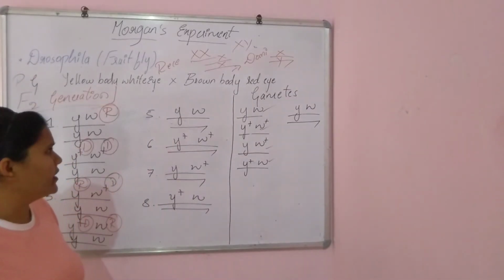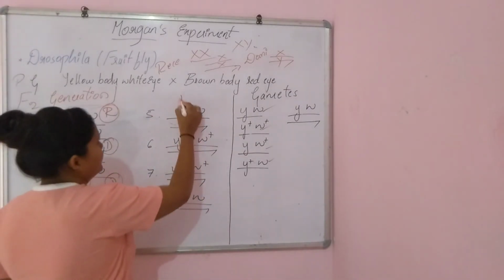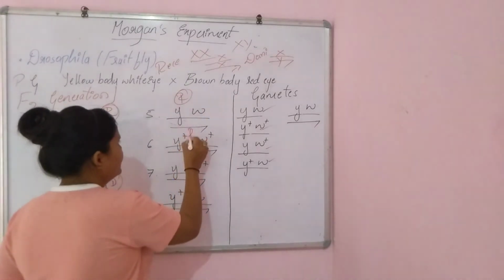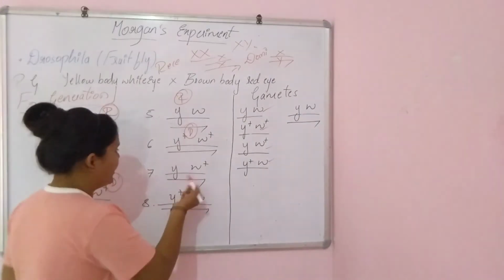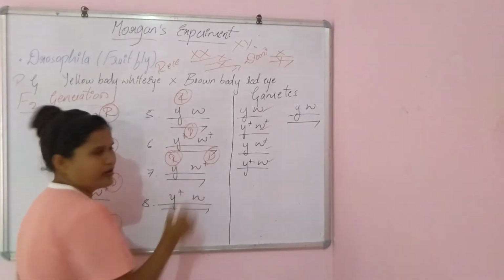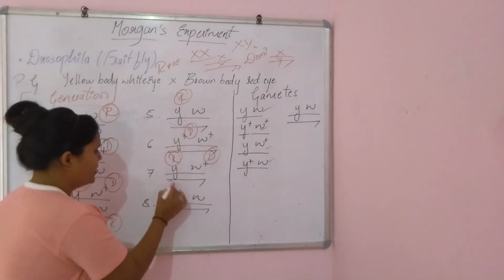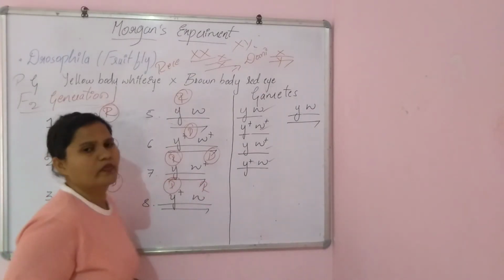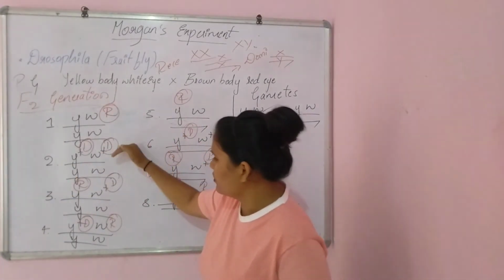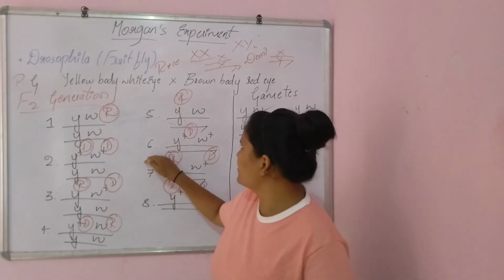And coming over here, this is recessive, and here it is dominant, and here recessive, and here dominant, and coming here, dominant and recessive. So is this clear? Here can you see recessive, dominant, recessive?